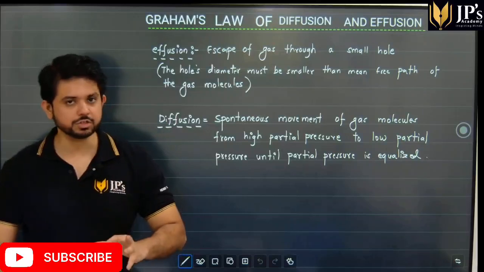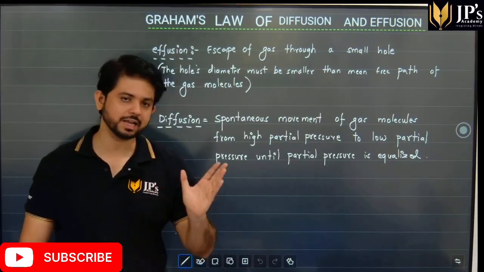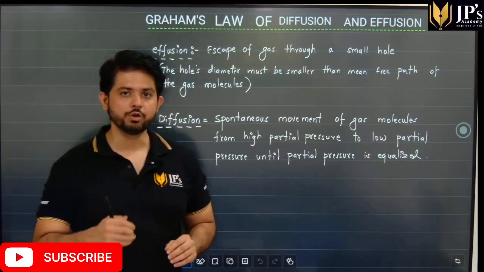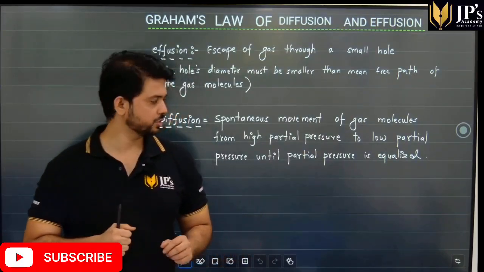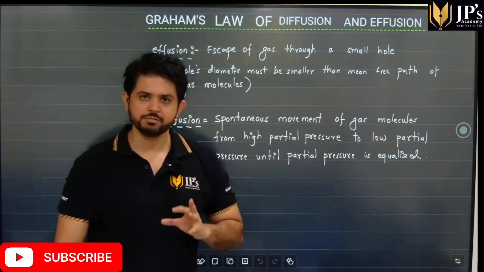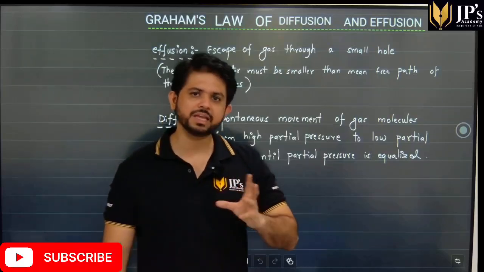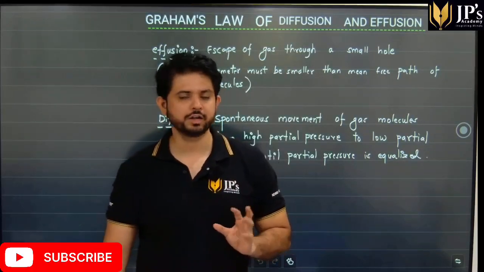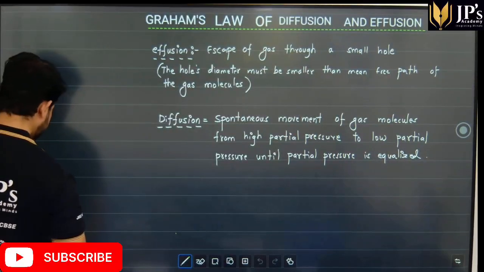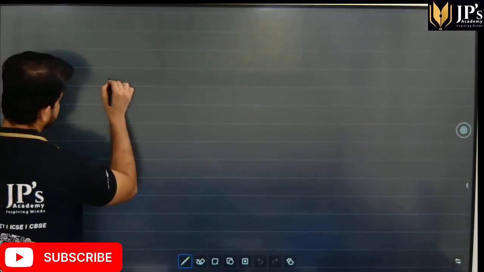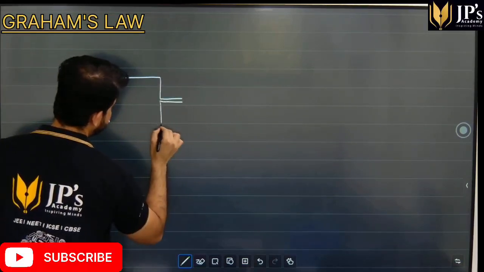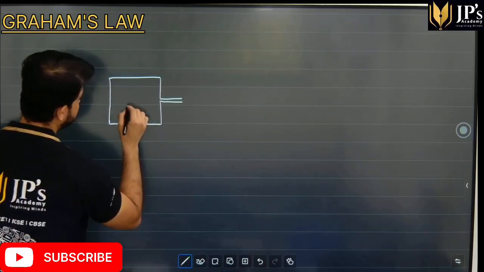Though diffusion and effusion are different, what exactly is diffusion? It is the spontaneous movement of gas molecules from a high pressure to low pressure until the partial pressure is equalized. We can, however, say that Graham's law is applicable to both effusion and diffusion. So let's say, students, we have a container, or a diffusion chamber, and inside we have a particular gas,